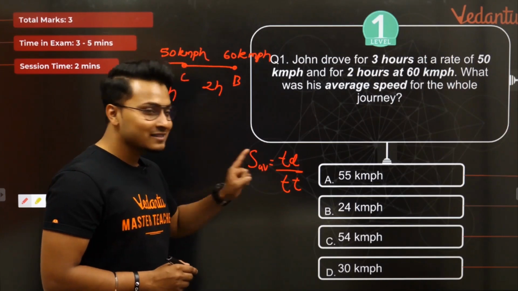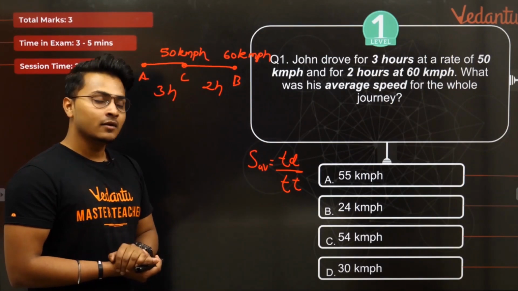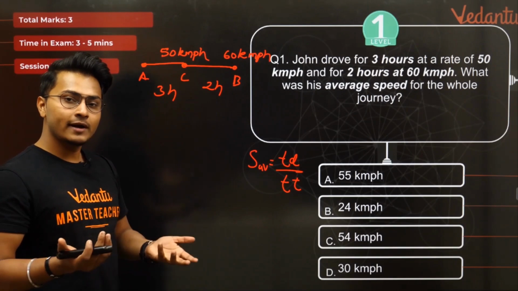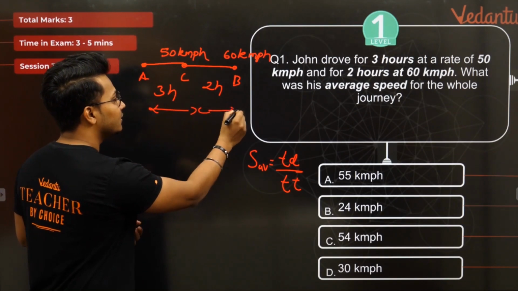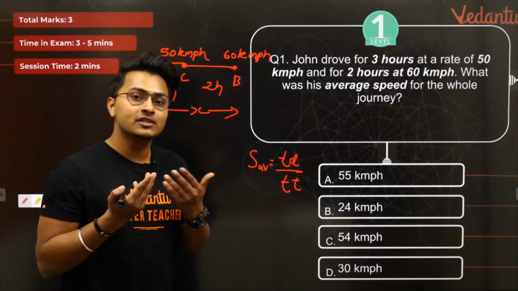Okay? So in this scenario, what is the total distance? We have no idea, correct? We have no idea what the total distance is. Let us just assume that the total distance is somewhere about x. Let's write down that the total distance is somewhere about x. We have no idea what the total distance is.